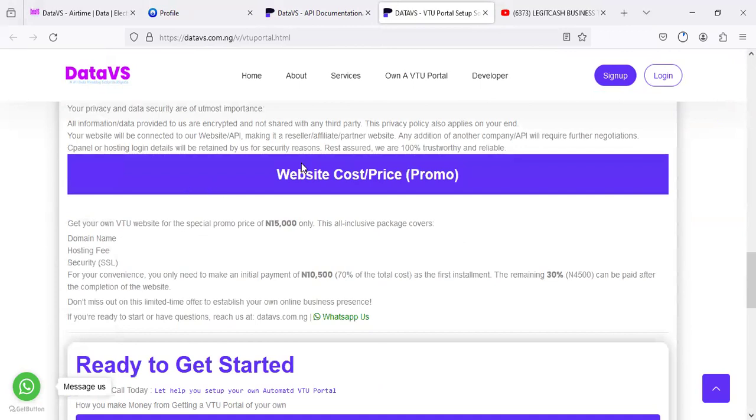It's a promo price. Instead of you paying 50,000 to buy the solution, or paying a lot of money from other kinds of outlets, you can pay just 15,000 naira at the moment to get this solution. And you can even make a down payment of 10,500, that is 70% deposit, and then once the job is completed, you pay the remaining 4,500 naira.